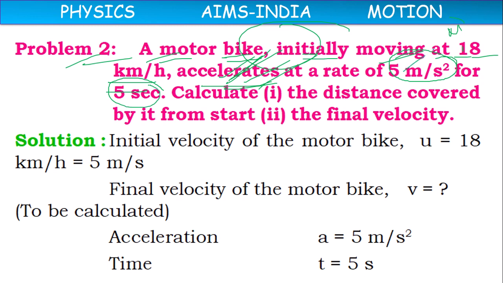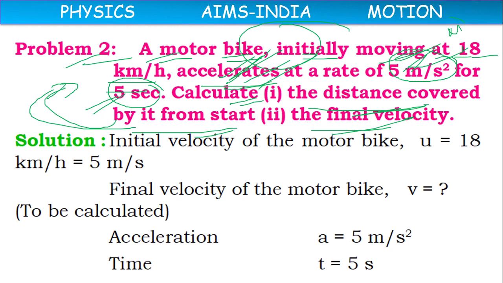With this acceleration, it has moved for 5 seconds. Calculate the distance covered by it from start in these 5 seconds, and the final velocity after these 5 seconds.